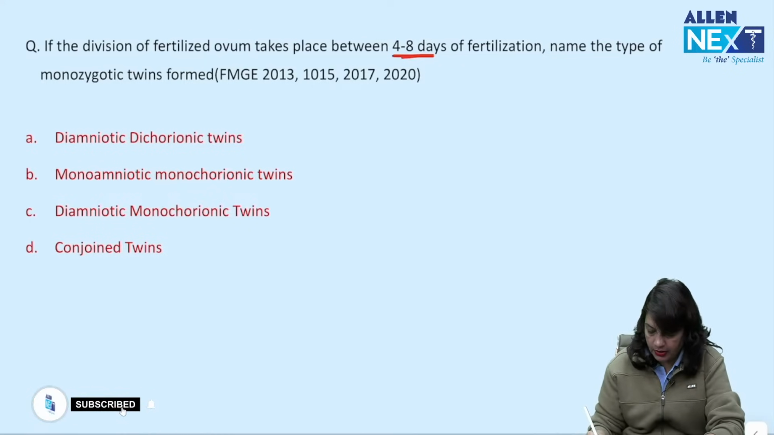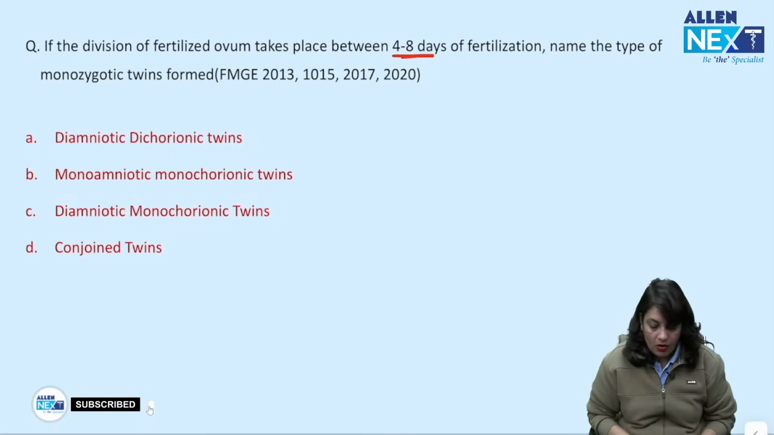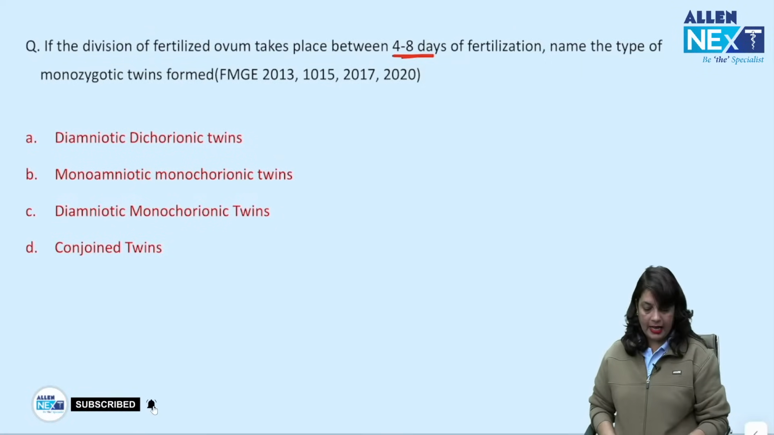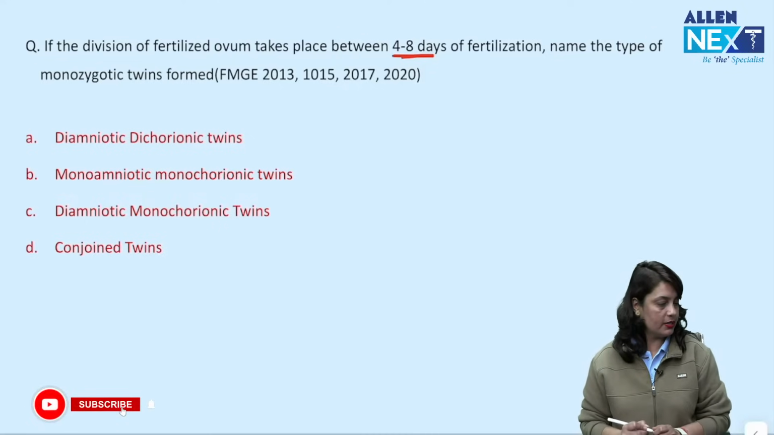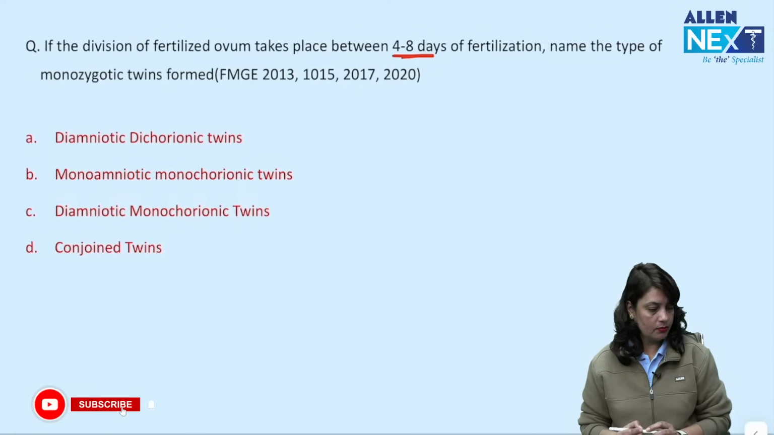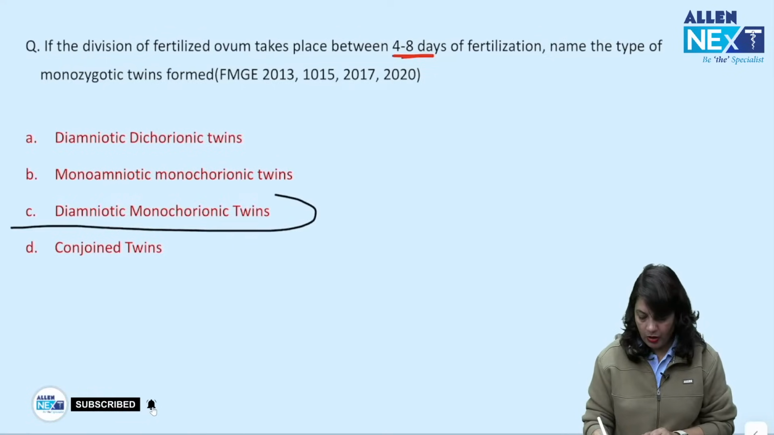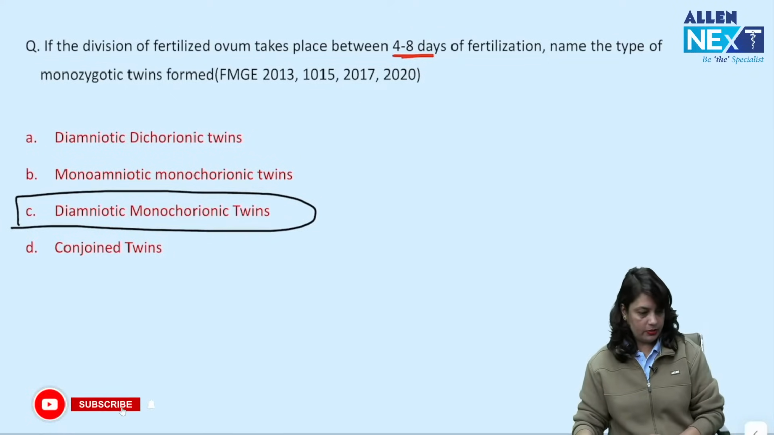type of monozygotic twins. You are supposed to tell me the answer. What is this answer? Diamniotic dichorionic, or monoamniotic monochorionic, or diamniotic monochorionic, or conjoined twins? What's your answer? Come on, write down in the chat box. Yes, it is diamniotic and monochorionic twins. You are very correct.